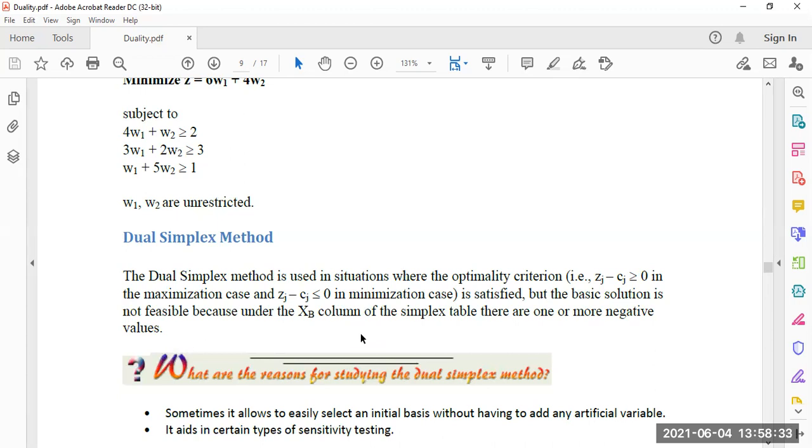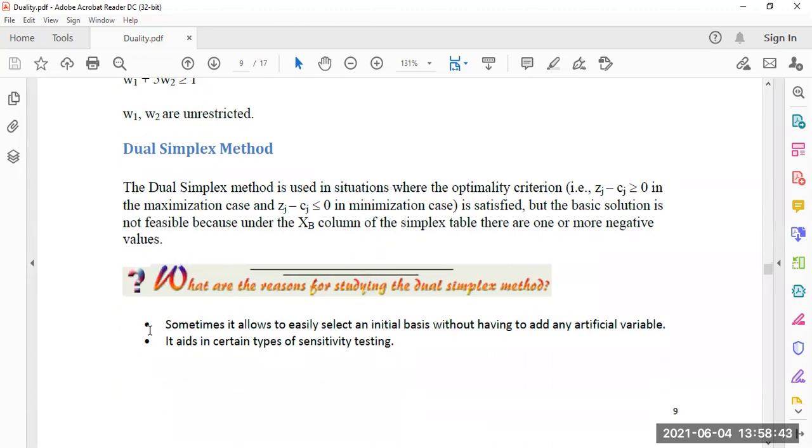So today time is very short, so we will discuss the dual simplex method in the next class. For this dual simplex method, sometimes it allows us to easily select an initial basis without having to add any artificial variable. Artificial variable means we know the Charnes big-M method, which is used to solve problems where artificial variables are involved.